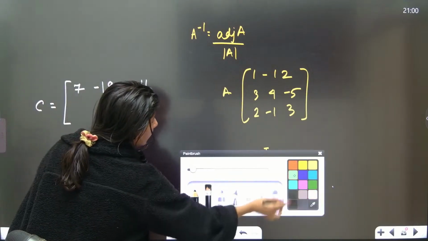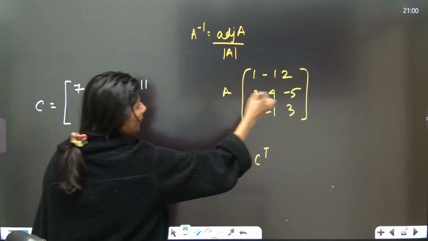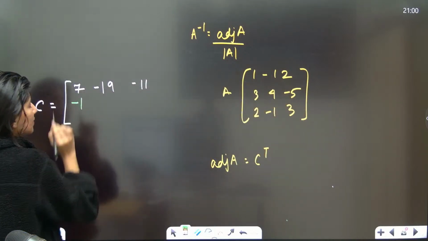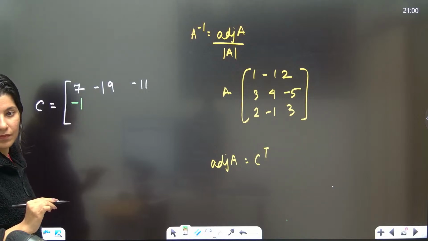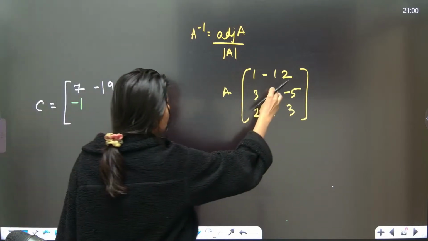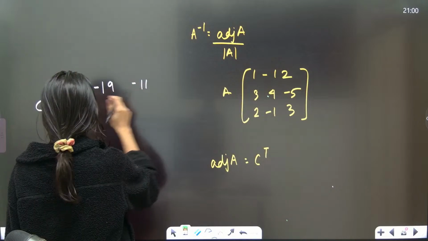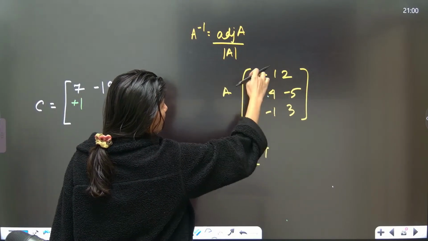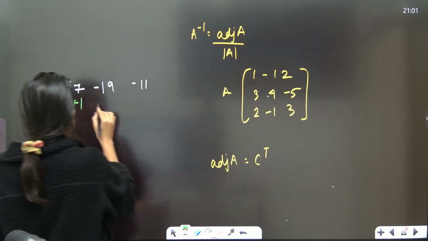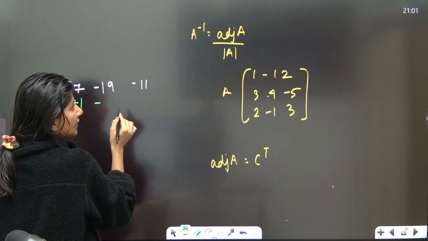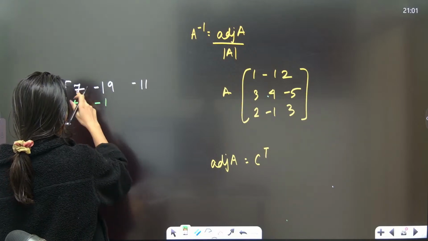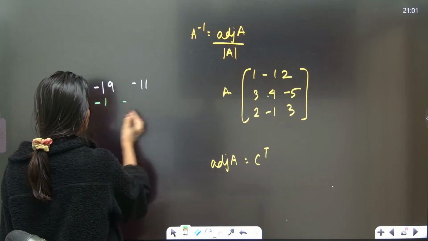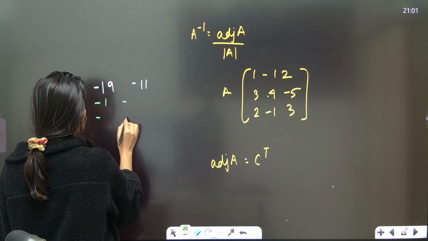Now the second row. So 3 minus 3 and plus 2. So this is your minus 1. Then we are having 4, and the signs are plus minus plus, and then the plus sign will be. Now what about this 4? So 3 minus 4, what will it be? Plus minus plus minus plus. This will be negative of something. This will be positive, this will be negative, this will be positive.